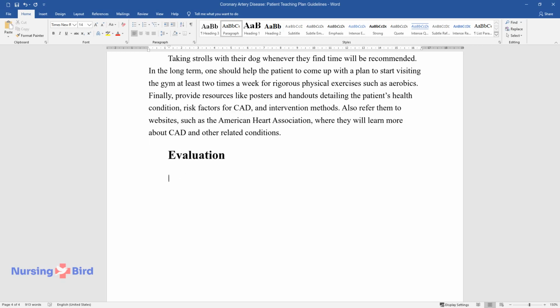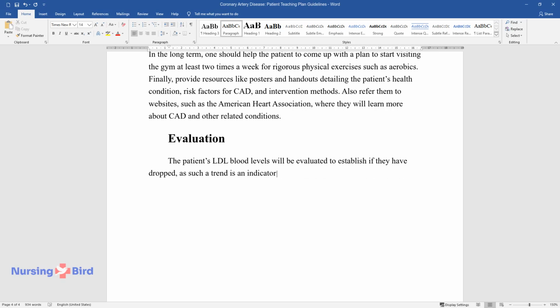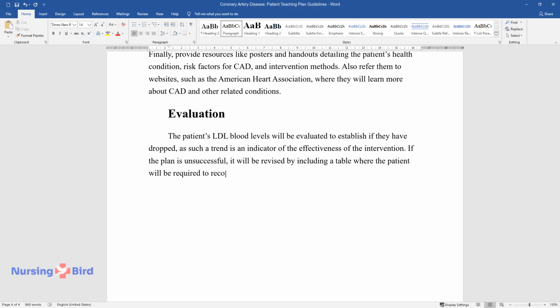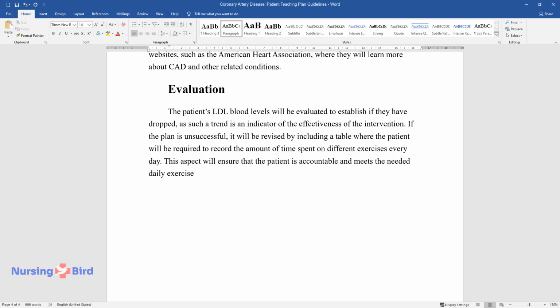Evaluation. The patient's LDL blood levels will be evaluated to establish if they have dropped, as such a trend is an indicator of the effectiveness of the intervention. If the plan is unsuccessful, it will be revised by including a table where the patient will be required to record the amount of time spent on different exercises every day. This aspect will ensure that the patient is accountable and meets the needed daily exercise requirements.